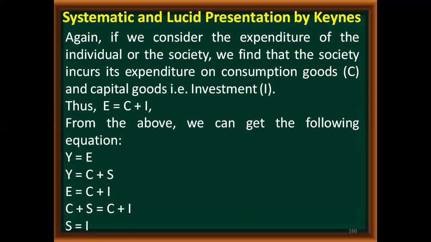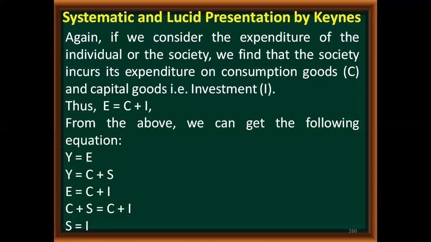In that we have seen that if we consider the expenditure of the individual or society, we find that the society incurs expenditure on consumption goods or capital goods, that is investment. So therefore E, that means expenditure, has to be C plus I, either consumption expenditure or investment expenditure. Now from the above equation, what we have concluded is that equilibrium will take place at a point where your income and expenditure will be the same.